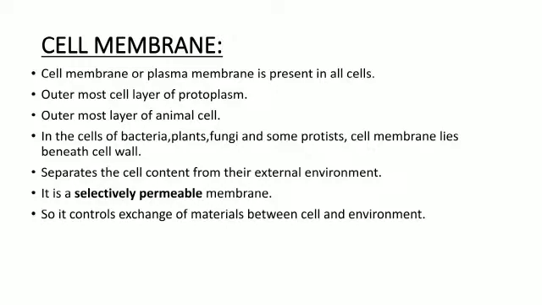So it is the outermost layer of the animal cell. Here it means that in animals the outermost layer of the cell is the cell membrane, while in other organisms like bacteria, plants, fungi and some protists, the cell membrane lies beneath the cell wall. In these organisms the cell wall is the outermost layer, and beneath it the cell membrane is present. But in the animal cell the outermost layer is the cell membrane.